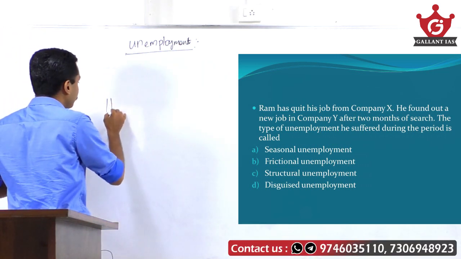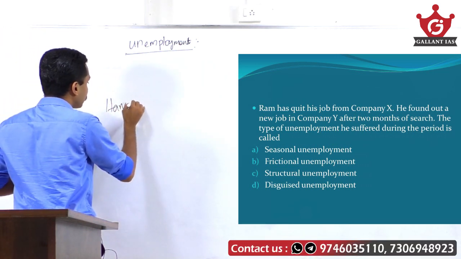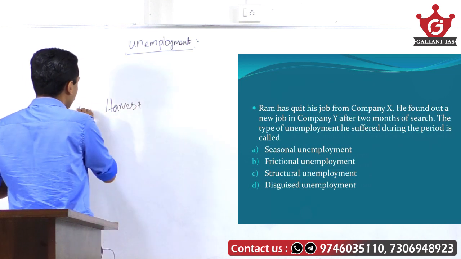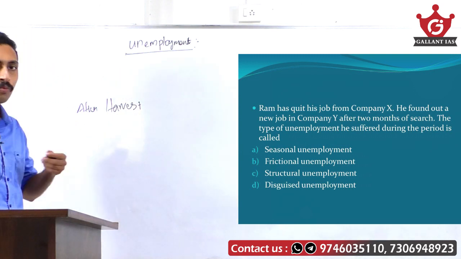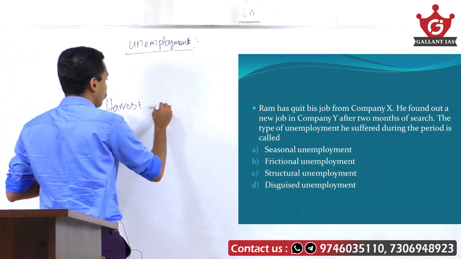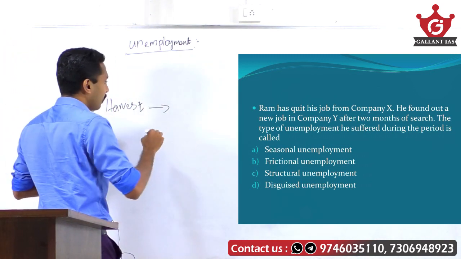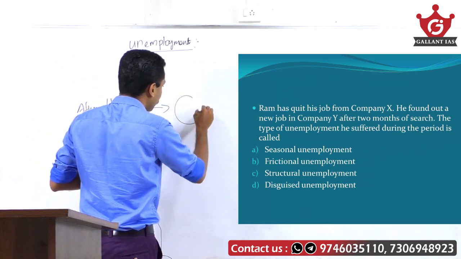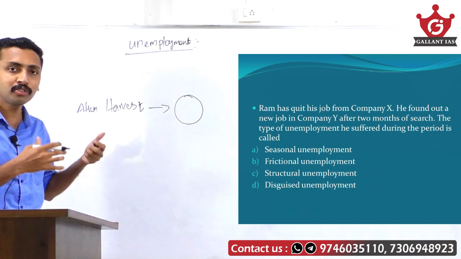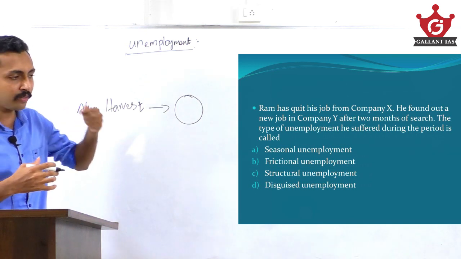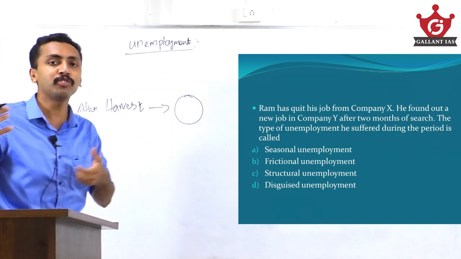After harvesting, that means at the end of a season, whether it is Kharif, Rabi, whatever, there may be a time period of no work for the farm laborers because the harvesting is over. Only when the next season starts, they will get jobs.